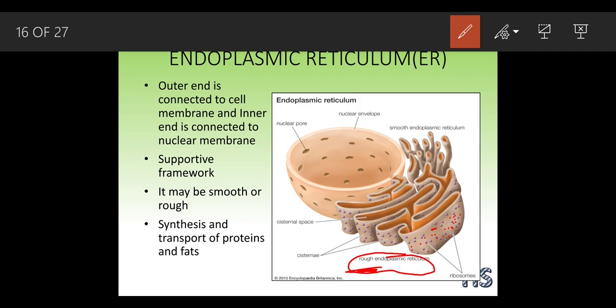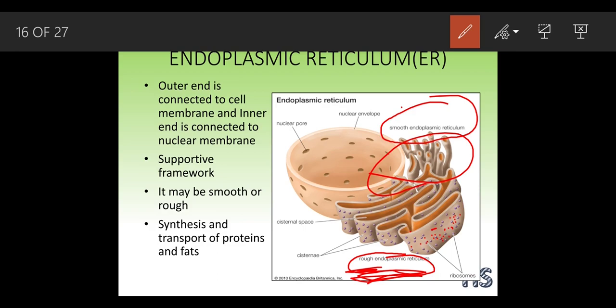But if you look at the smooth one, this is the smooth one. We can't see any granules out here. We can't see any of the granules, so that is why it has been considered as smooth. We say smooth when there are no granules present. When there are granules present like this, we call it a rough endoplasmic reticulum.